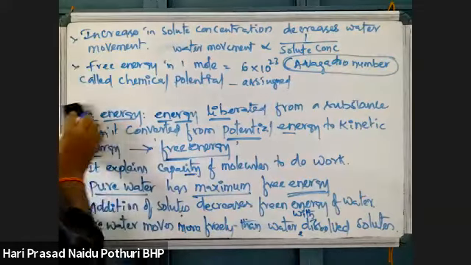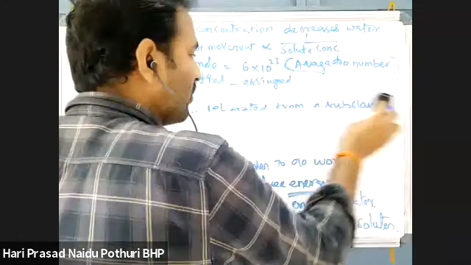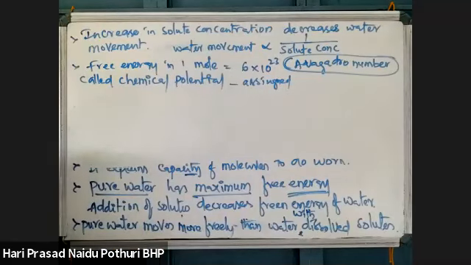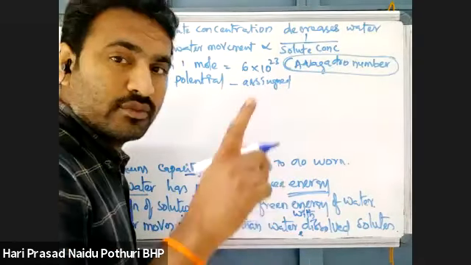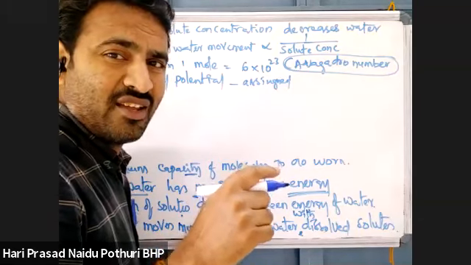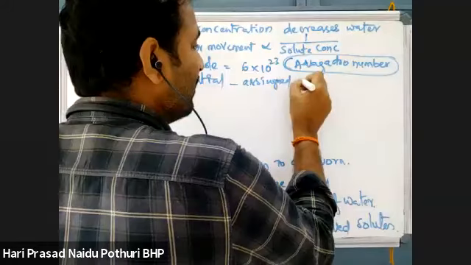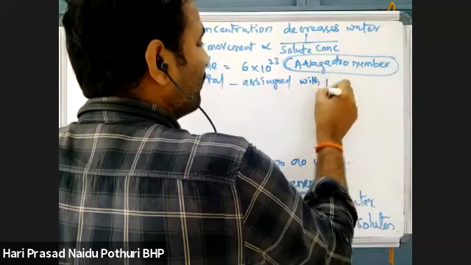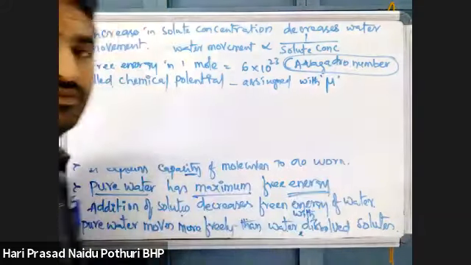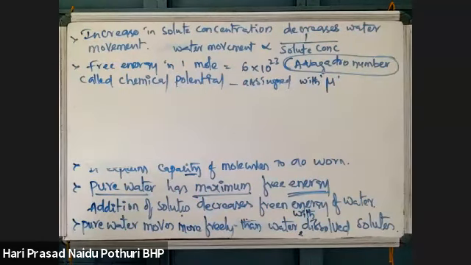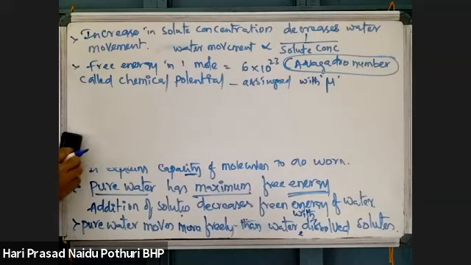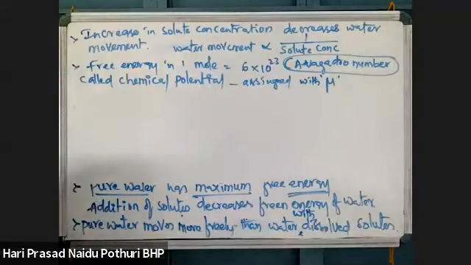What is the symbol used to show it? Na? No. Chemical potential is assigned the letter mu. Chemical potential.